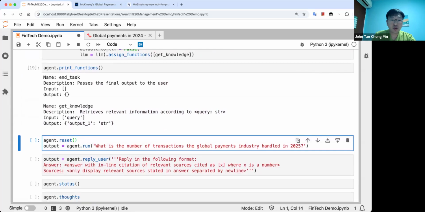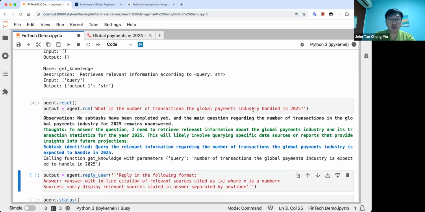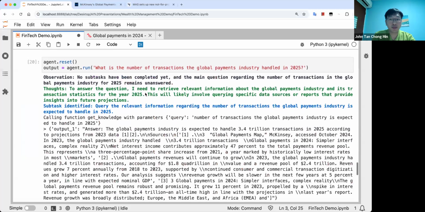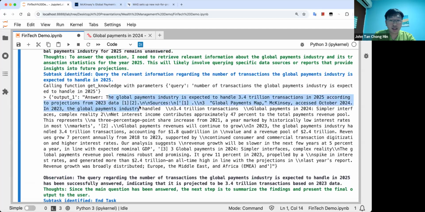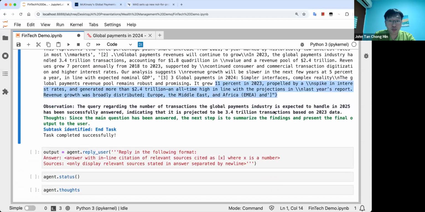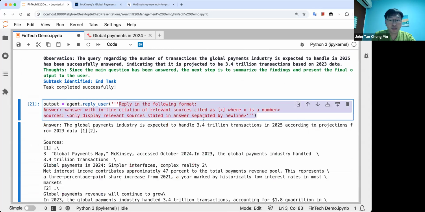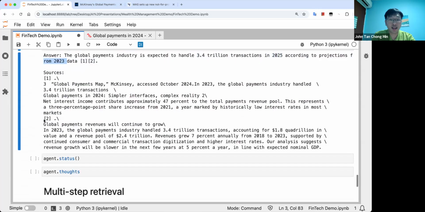All right, so we can run this. What is the number of transactions the global payments industry handled in 2025? And yeah, we can see, okay, so this 2025 here, it grew from 2023. So it is projected to be 3.4 trillion based on 2023 data. So you can see we reply in this format. They basically projected it will be 3.4 trillion in 2025 because of the 2023 data.